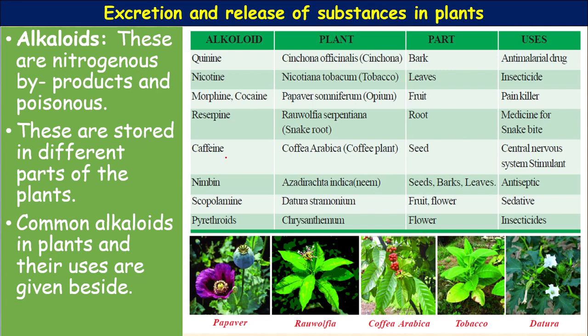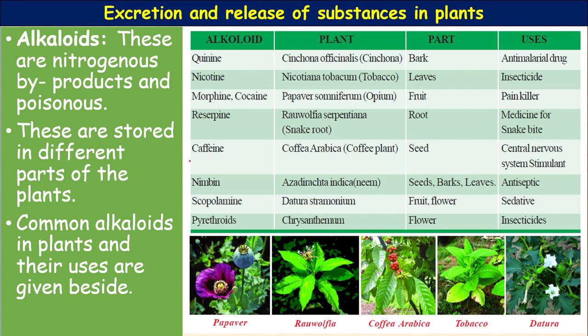Next, caffeine, produced from the plant Coffea arabica, the coffee plant. From the seeds this caffeine is extracted. It stimulates the central nervous system, the brain, so it can be used as a stimulant.